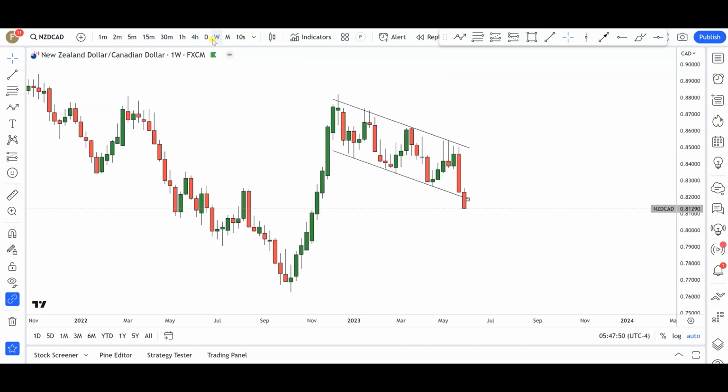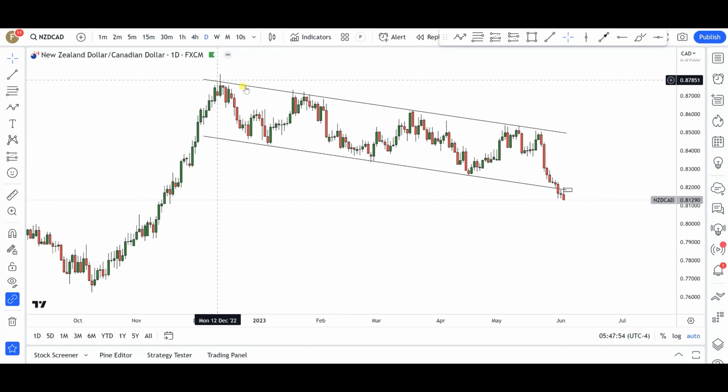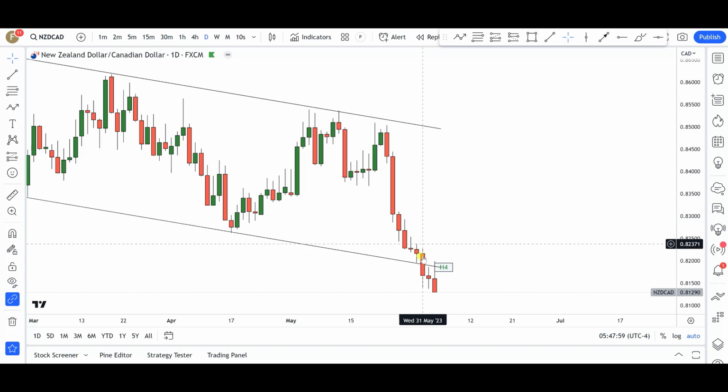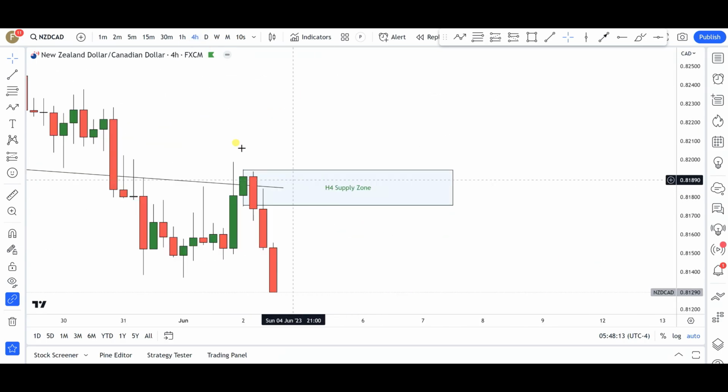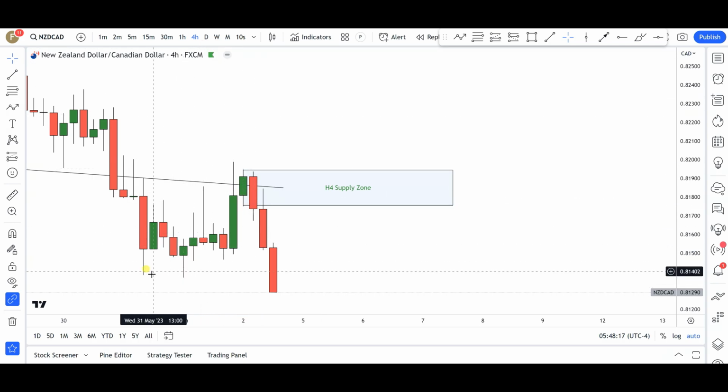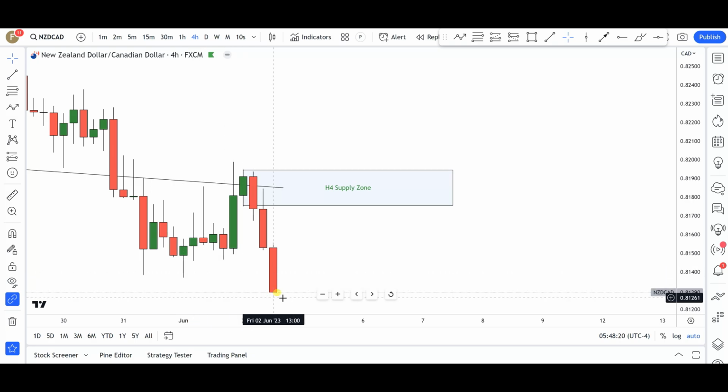Now let's see. This particular pair has been trading inside a particular channel. You can see this channel that we have on the daily charts, but then for the first time, the market has now broken below that particular channel. We've got the pullback, and you can see we are continuing to the downside, making new lows. So right now, the bears are obviously in control in this particular market. If you zoom into the 4 hours time frame, you notice that we do have a very nice push to the downside, breaking this level of structure that we have. Just look at the close.